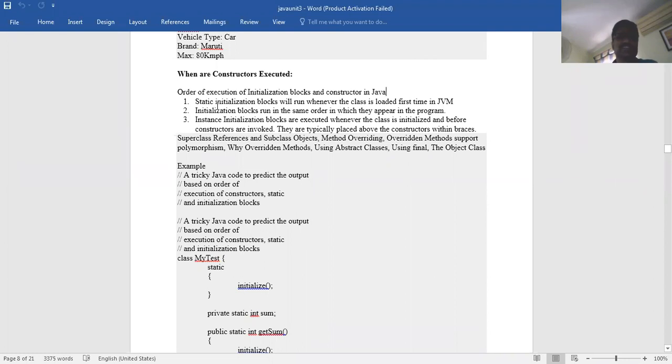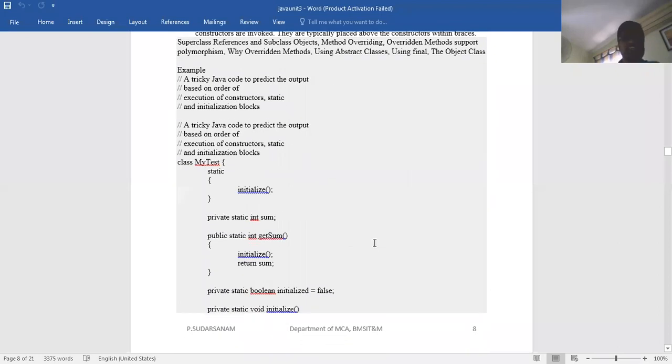One is called the static initialization. Blocks will run whenever the class is loaded the first time in the Java Virtual Machine. Initialization blocks run in the same order in which they appear in the program. So initialization blocks will execute in the order you have given. Instance initialization blocks are executed whenever the class is initialized, before the constructors are invoked. So now we'll see one tricky example.